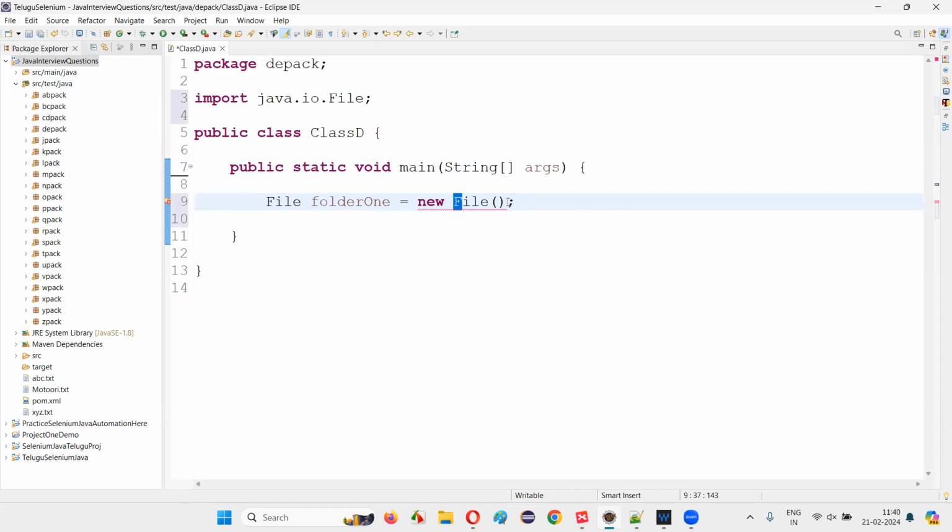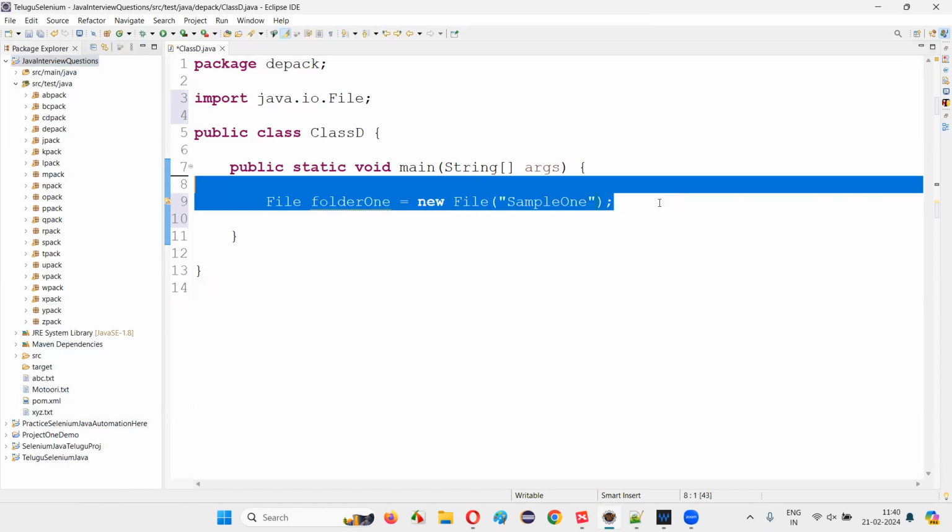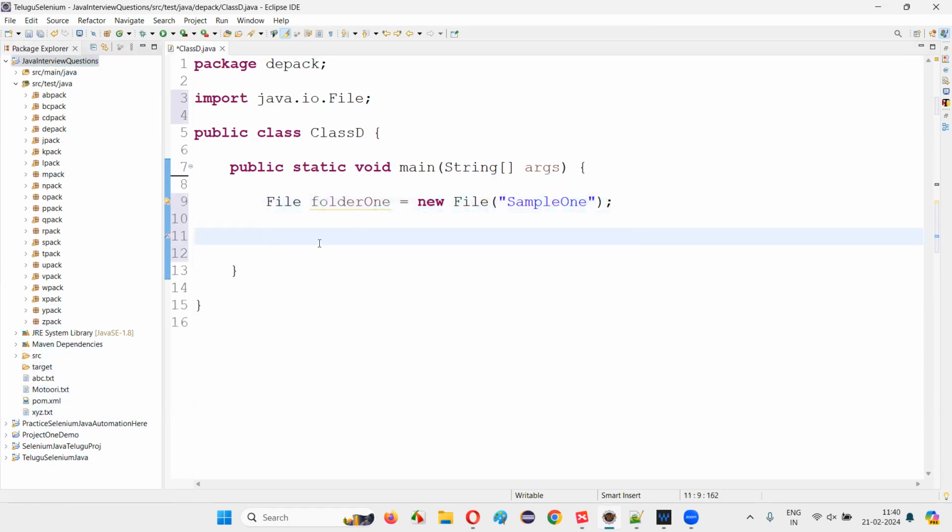After that, this constructor cannot be empty. Here, I'm going to provide the name of the folder. For example, I would like to create a sample1 folder. Sample1 is the name of the folder I want to create under this project. At this moment, there's no sample1 folder available, but I would like to create it. So to create that sample1 folder, I'll simply say folder1 dot